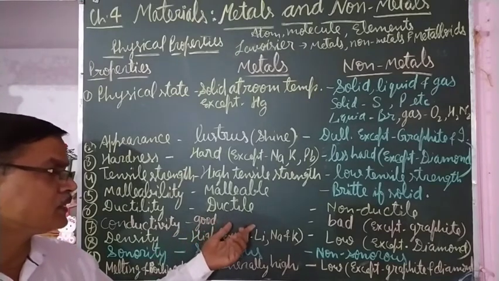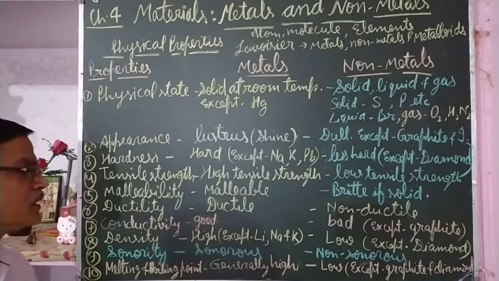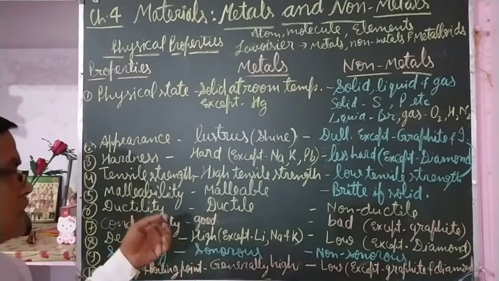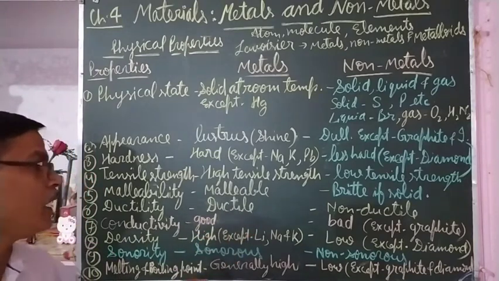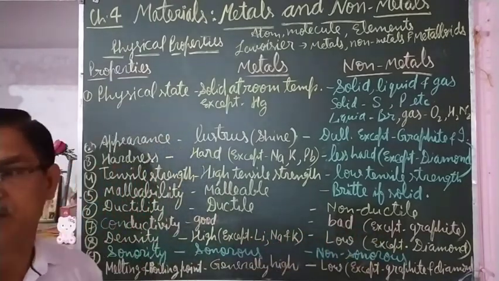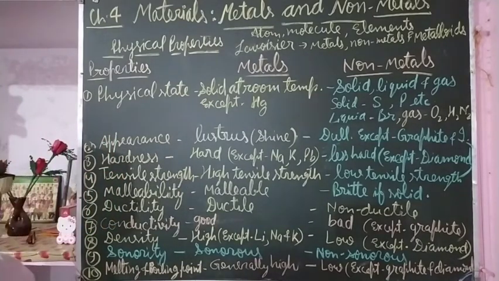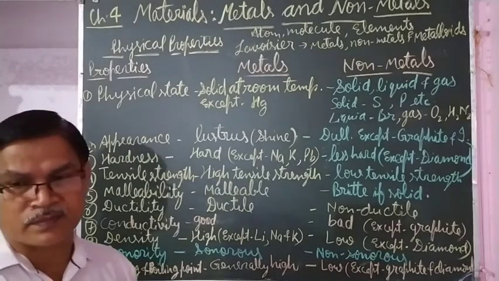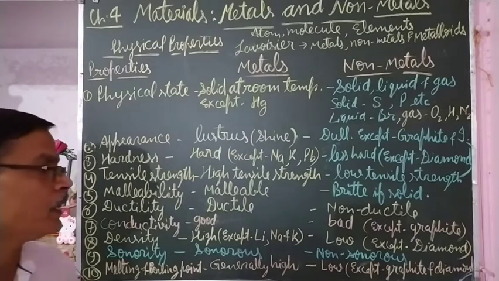So metals are good conductors of electricity. That's why the immersion rod, whatever you use for heating water in the winter season, is also made up of metals. That is because metals are good conductors of electricity, and non-metals are used wherever there is no need to pass heat or electricity through it, as whatever coating is there on the electric wire is done with plastic, which is a bad conductor of electricity. That's why it is used.